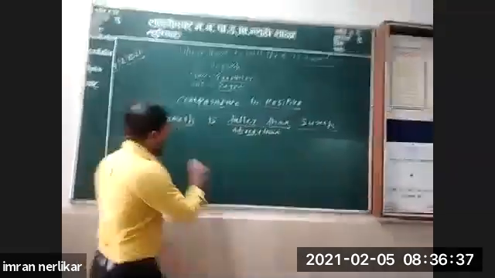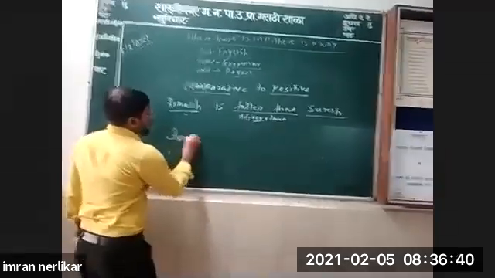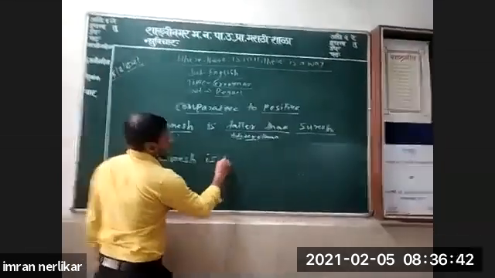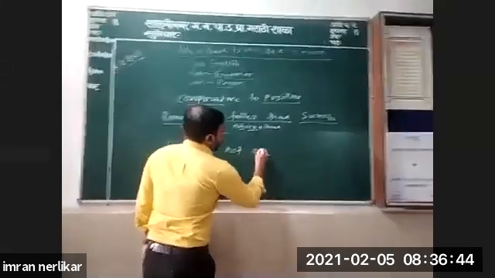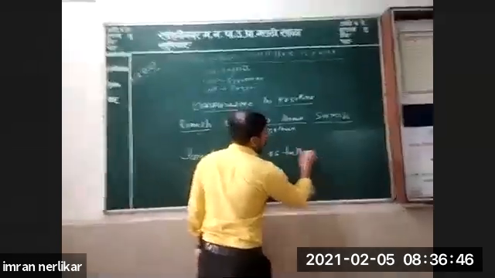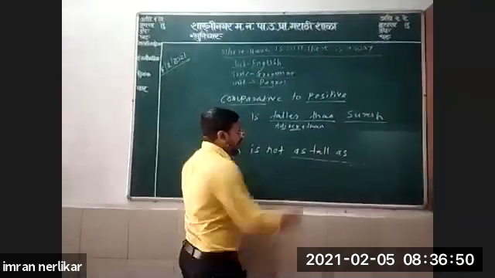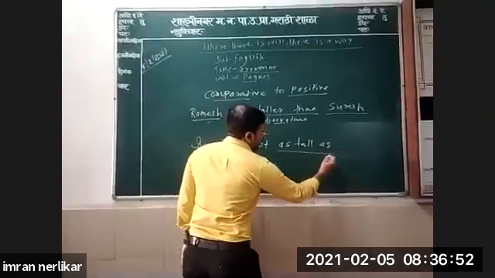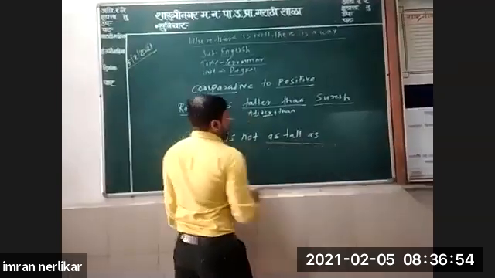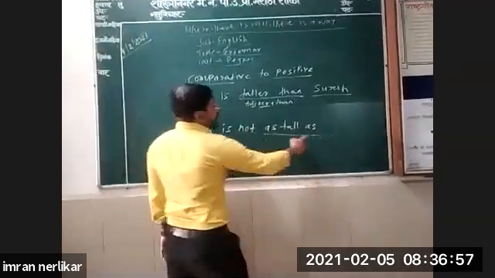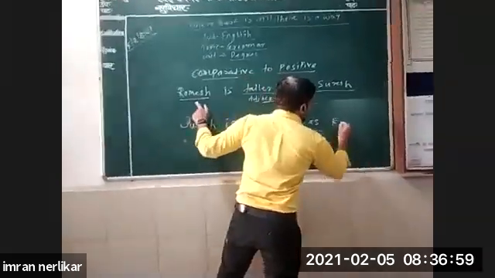Suresh is not as tall as Ramesh. Here we have completed the structure of positive degree: as plus adjective plus as.